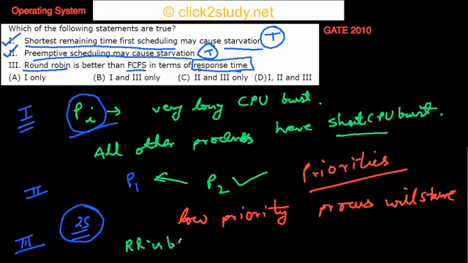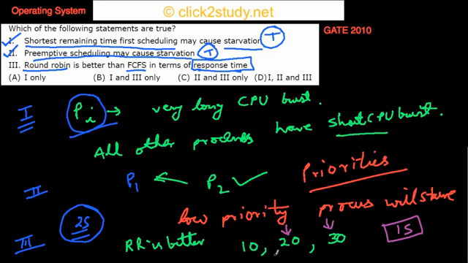Round robin is better because you give small time chunks to these processes. Let's say you have 3 processes. One process needs 10 CPU time units, the other needs 20, and the third needs 30. Suppose in round robin you give a time quantum of 1 second. The first one will run for 1 second, then the second, then the third. So after 1 second the second will be allowed to run, and after another 1 second the third will run. So this will respond after 1 second, and this will respond after 2 seconds.